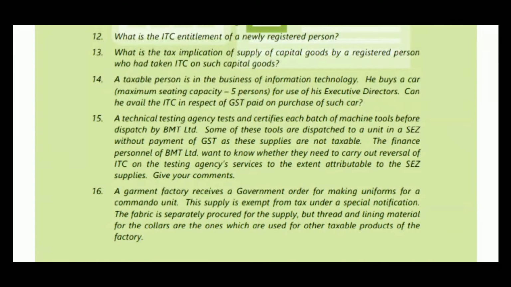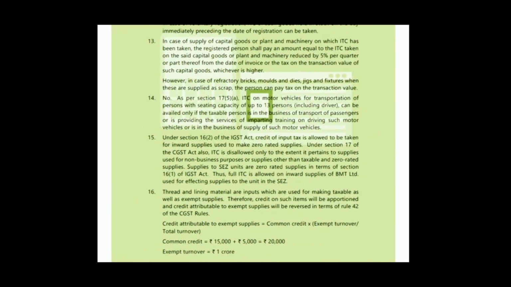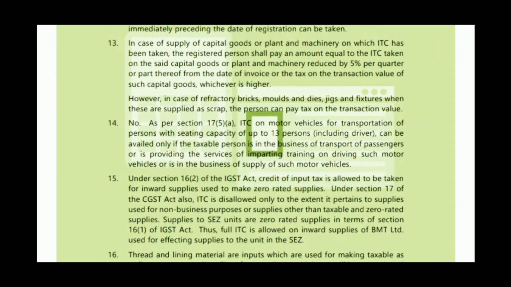And see the 13th question. What is the tax implication of supply of capital goods by a registered person who had taken ITC on such capital goods? In case of supply of capital goods or plant and machinery on which ITC has been taken, the registered person shall pay an amount equal to the ITC taken on the said capital goods or plant and machinery reduced by 5% per quarter or part thereof from the date of invoice, or the tax on the transaction value of such capital goods, whichever is higher.